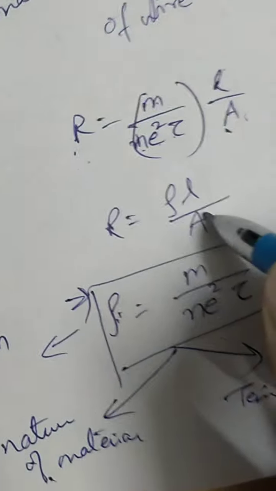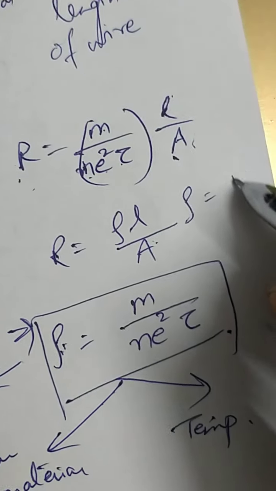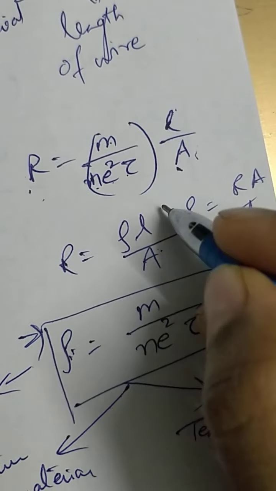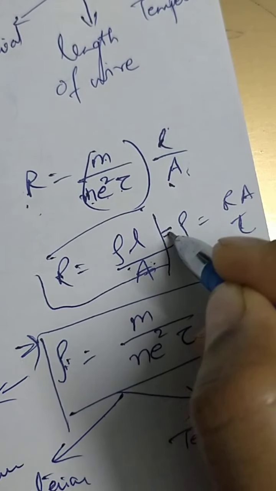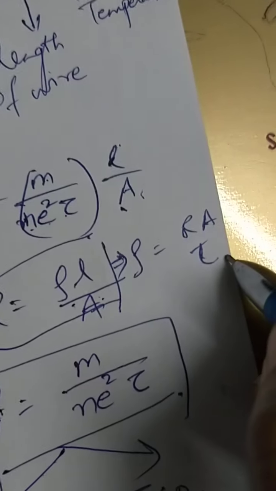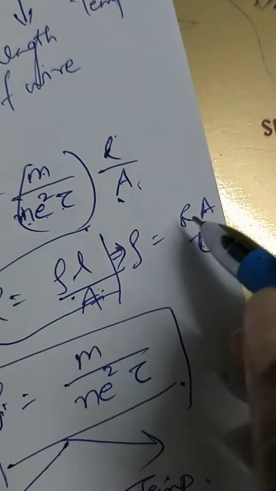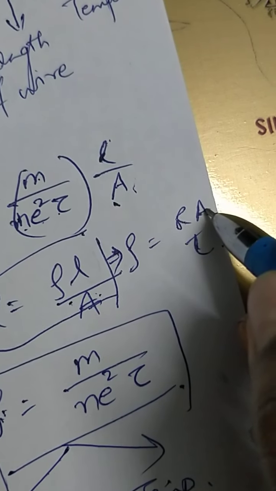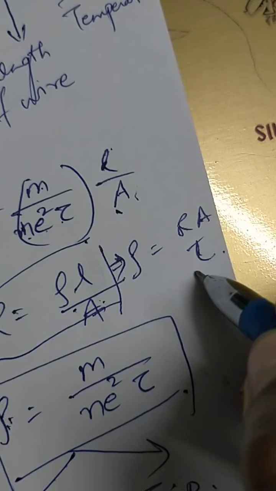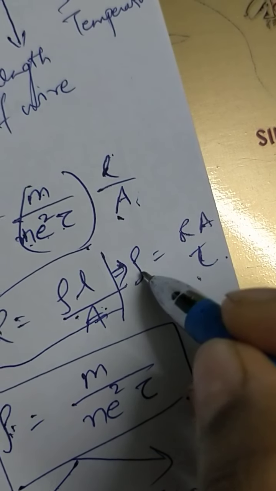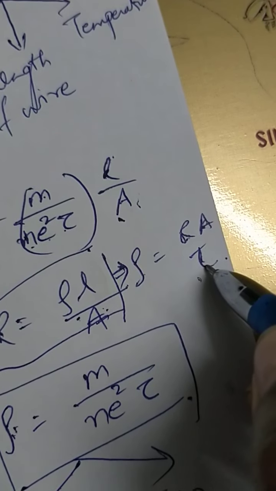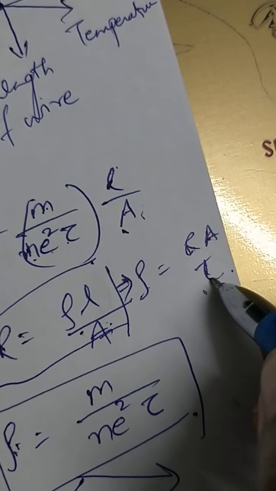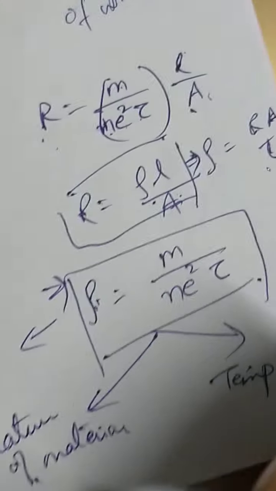From this formula, rho is equal to RA by L. So resistivity is the resistance of a wire of unit area of cross section and unit length. I hope this is clear to you all. And resistivity depends on two things, the nature of the material and temperature.